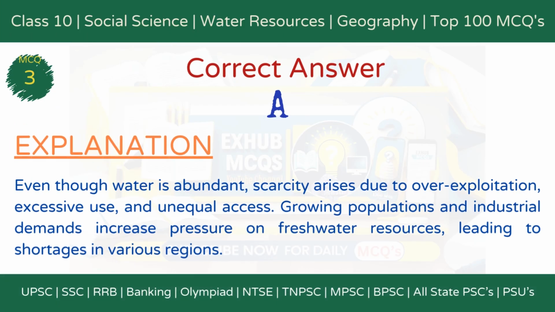The correct answer is option A, unequal access and overexploitation. Explanation: even though water is abundant, scarcity arises due to overexploitation, excessive use, and unequal access. Growing populations and industrial demands increase pressure on freshwater resources, leading to shortages in various regions.